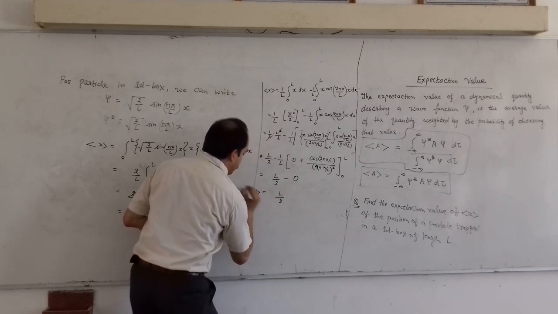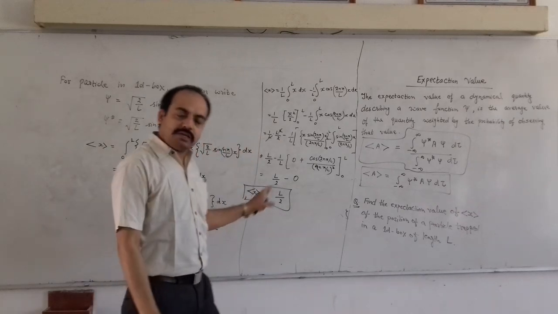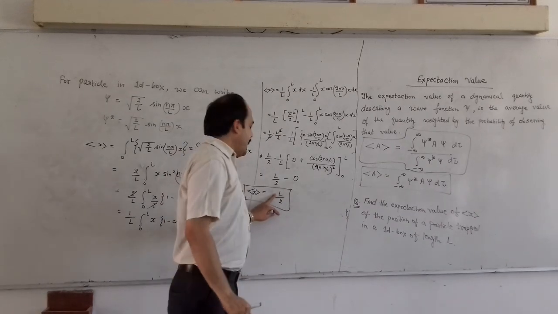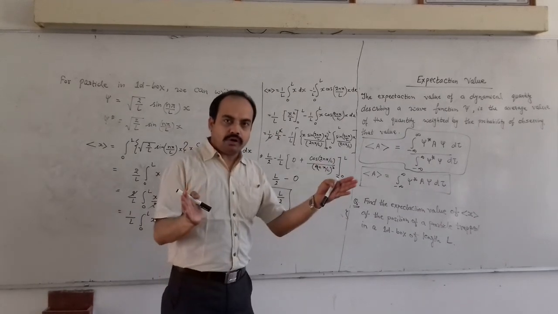So the expectation value of position for a particle in a one dimensional box comes out to be L by 2, where L is the length of the box. Thank you.